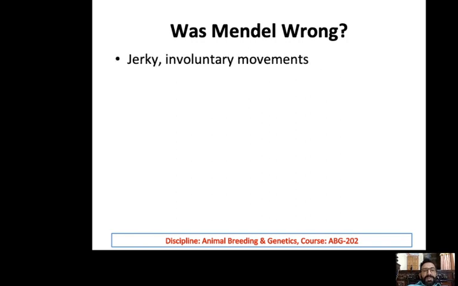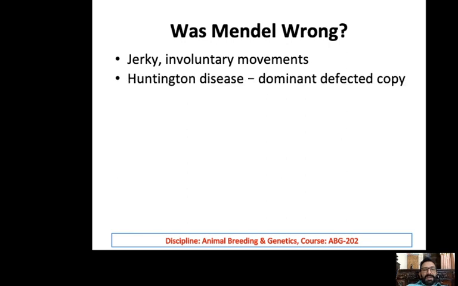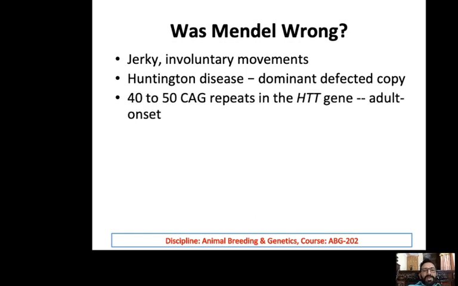So we quote the example of jerky involuntary movement, that is basically related to Huntington disease, and this disease is prevailing because of the dominant defective copy of the gene. Now this disease appears in different age groups, and that depends on the repeats of CAG in the sequence of the DNA.